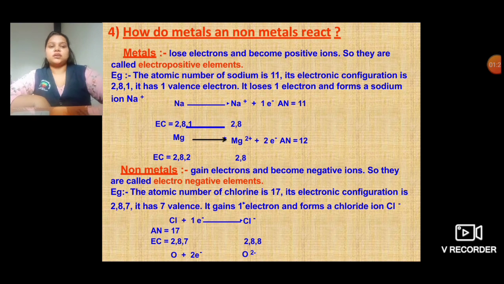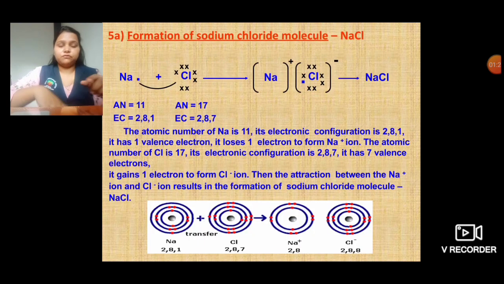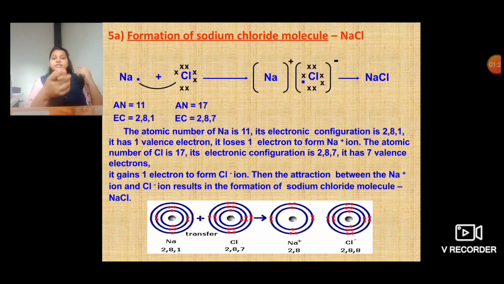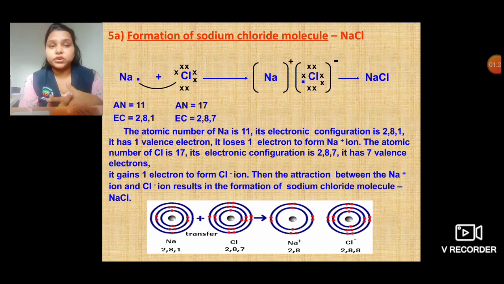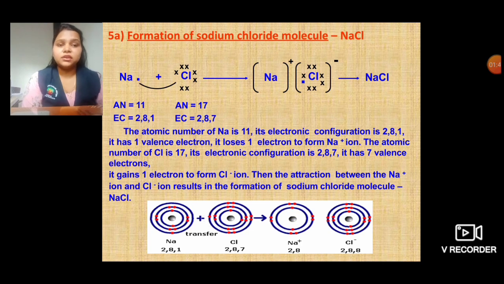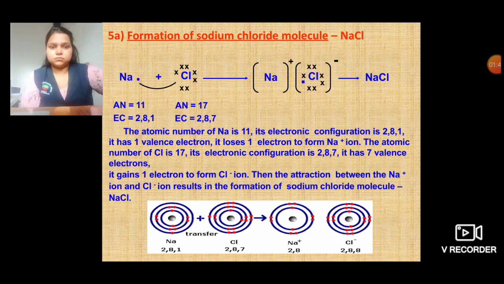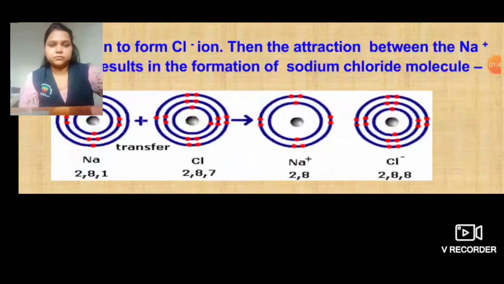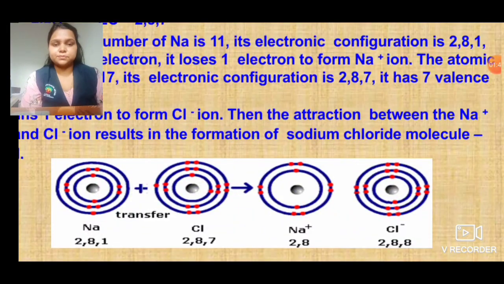So the formation of sodium chloride takes place in this way. Sodium, which was 2:8:1, becomes 2:8, and chlorine, which was 2:8:7, becomes 2:8:8. You can see in the image below. This is how the transfer takes place.